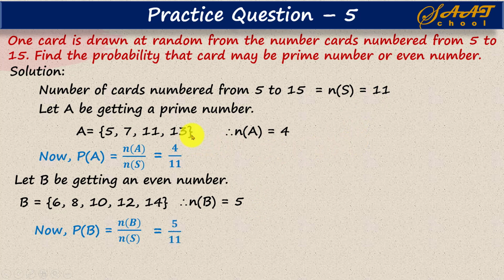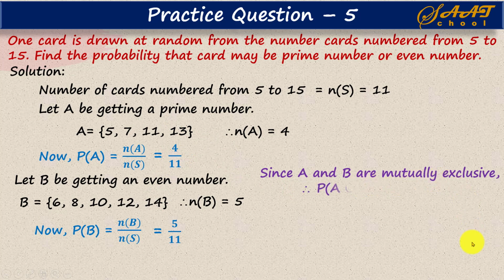Now these two events, if you look closer, A is 5, 7, 11, 13 and B is 6, 8, 10, 12, 14. They have no elements in common. Getting a prime number from 5 to 15 gives 5, 7, 11, 13, and getting even numbers gives 6, 8, 10, 12, 14. They have no elements in common. In that case, you can say A and B are mutually exclusive.